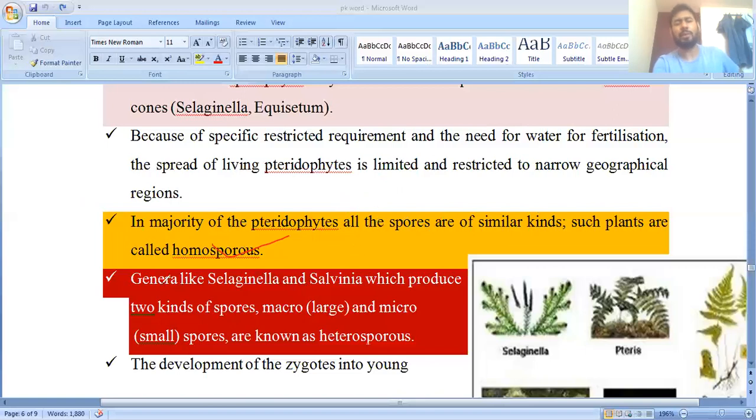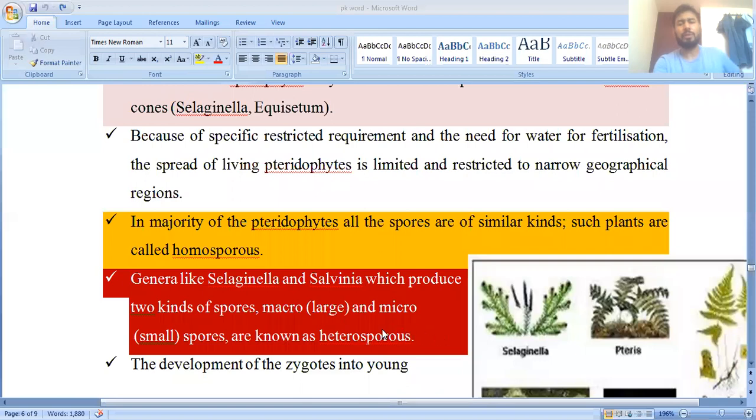Except for two genera, Selaginella and Salvinia, which both show heterospory, and they indicate the evolution towards the formation of gymnosperms. So most pteridophytes are homosporous, except Selaginella and Salvinia, which are considered heterosporous. Clear?